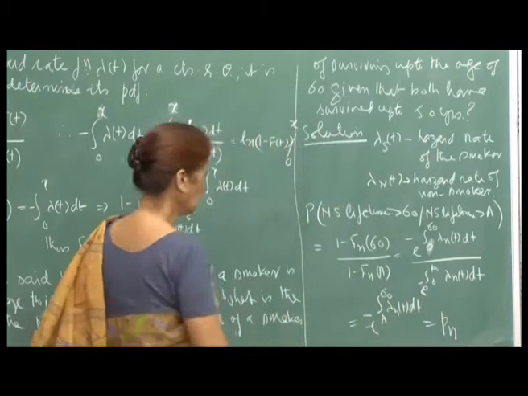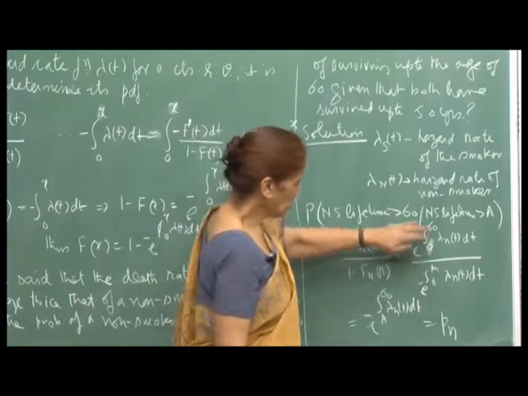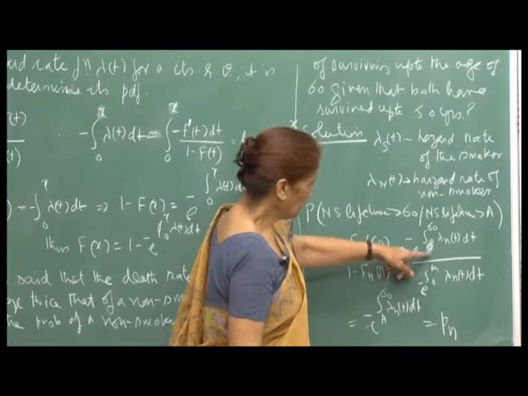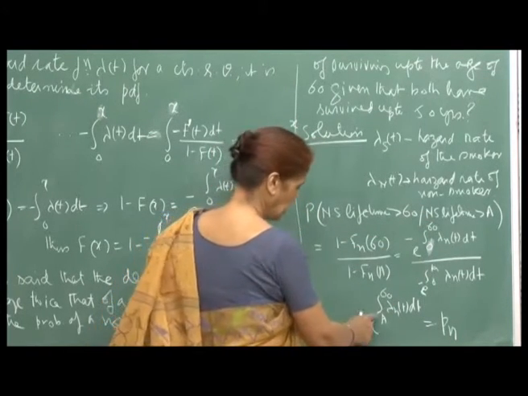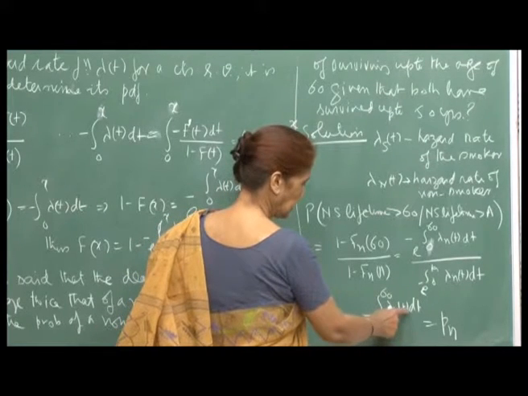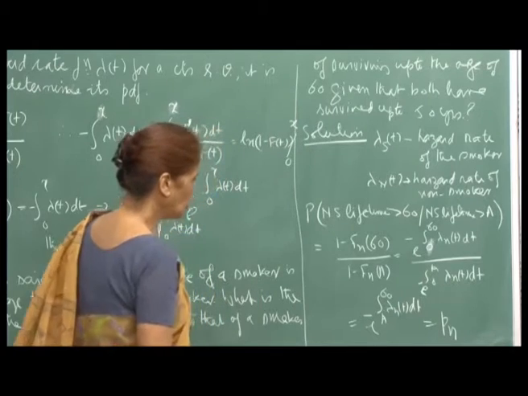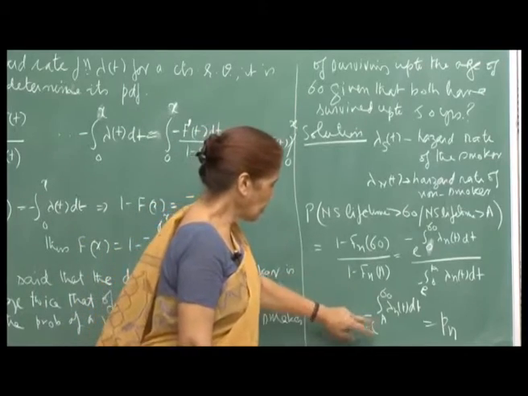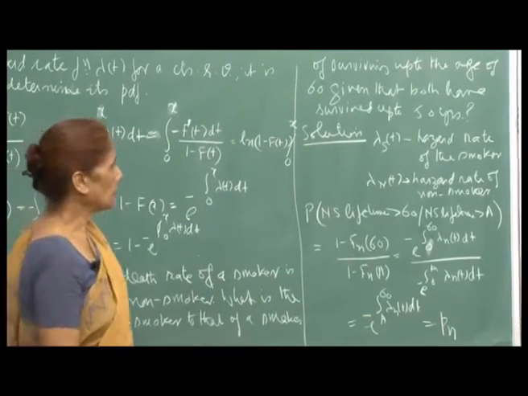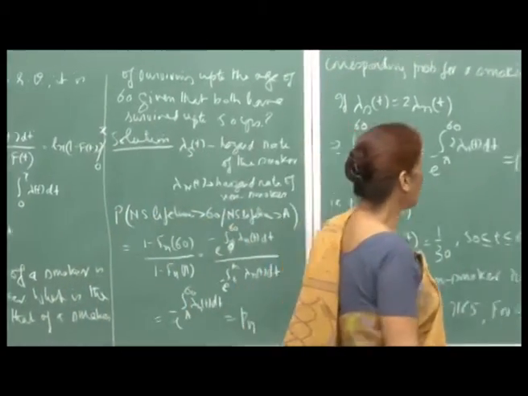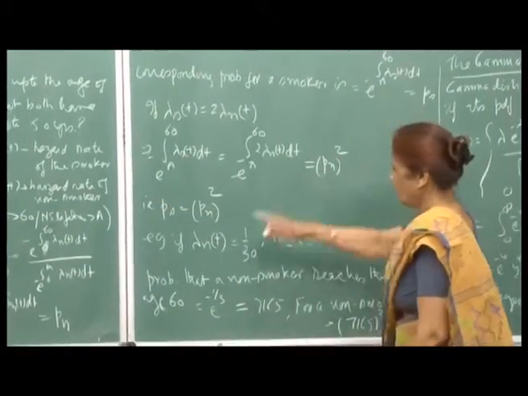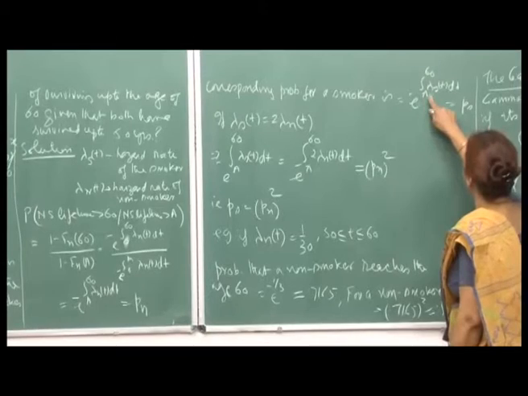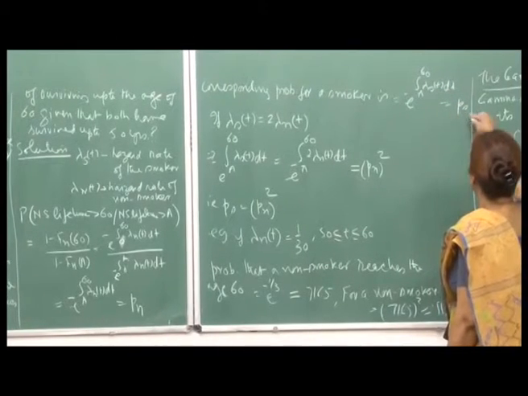So, this is what we just computed, and therefore, if you take this upstairs, the integral becomes e raised to minus the integral from a to 60 of lambda n t dt, and this let me call P n. So, this is the probability of a non-smoker surviving up to the age of 60, given that he has already survived up to the age of a. And correspondingly, for a smoker, this probability of surviving up to 60 years, given that he has survived up to a years, is with lambda s t dt,